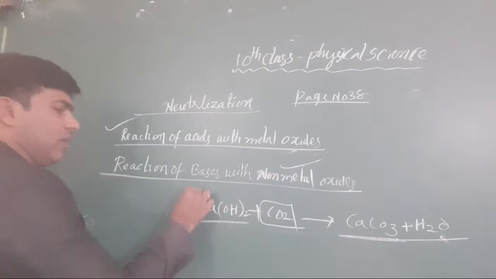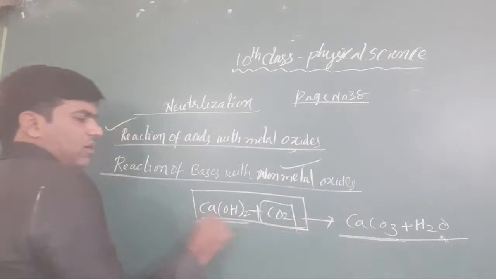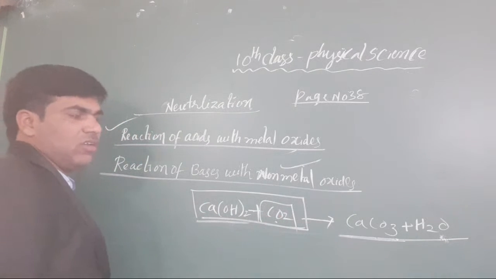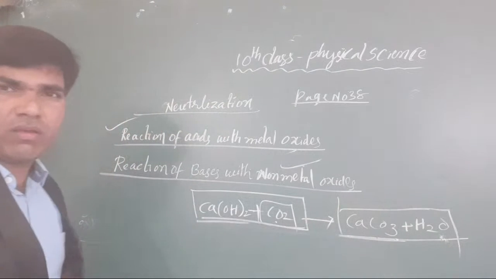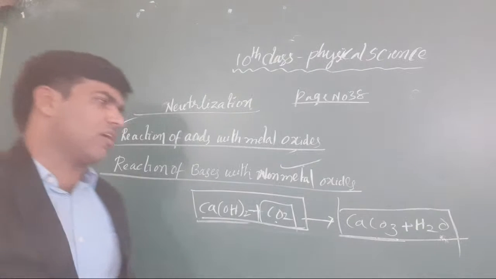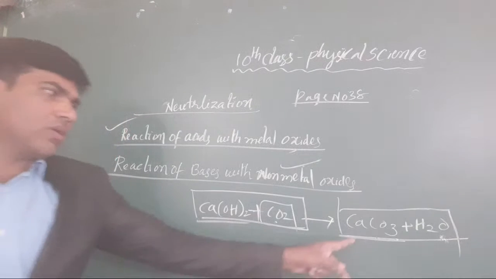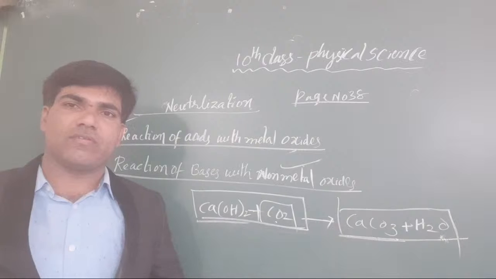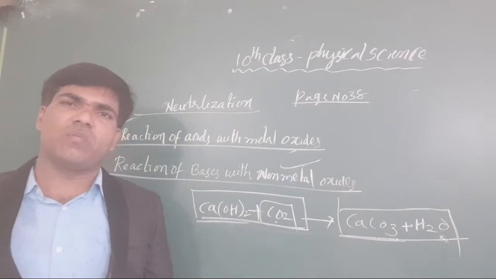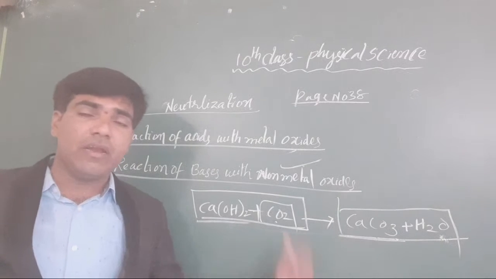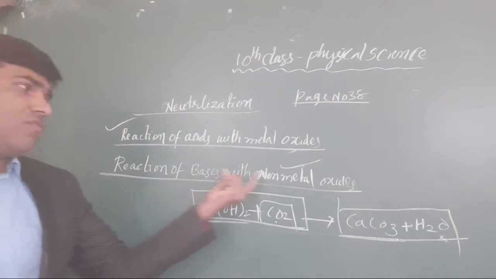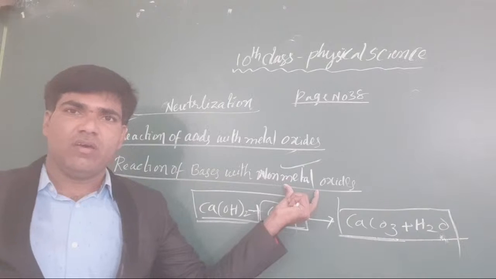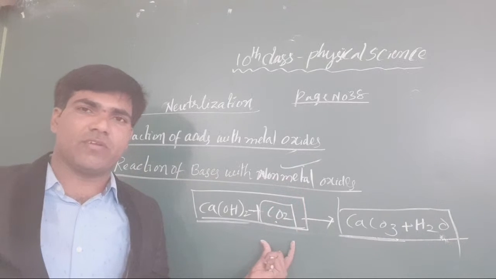And here, depending on the nature of the oxide, different products will be formed. Most probably, every time it is not only carbonates that we get; there are other things also. Like this, we conclude our main chemical reactions of bases with non-metal oxides.